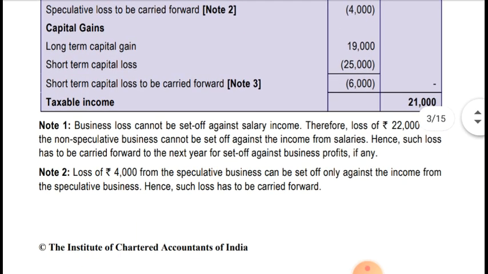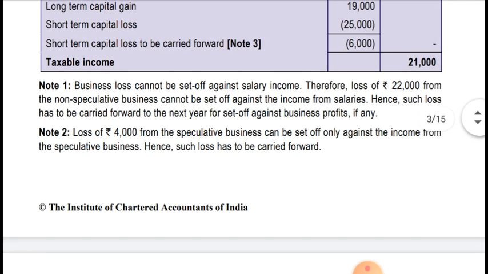Let's see the notes. Note 1: Business loss cannot be set off against salary income. As I said, we cannot set off business loss against salary income. Therefore, the loss of 22,000 from non-speculative business cannot be set off against income from salary. Hence such loss has to be carried forward to the next assessment year for set off against business profit, if any. In the next year it will be set off only against business income.